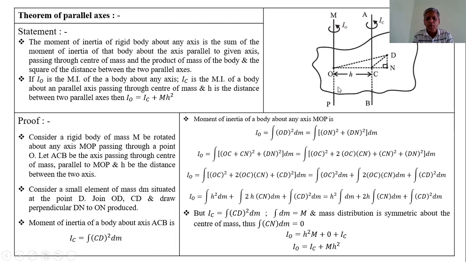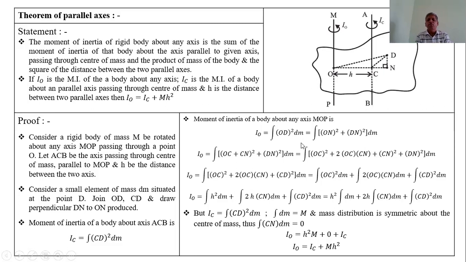Now, the moment of inertia of the same body about the axis MOP, which is passing through the point O, is IO equal to the integration of OD square, where OD is the perpendicular distance of the small element from the axis MOP. Therefore, IO is equal to the integration of OD square into the mass of element dm.